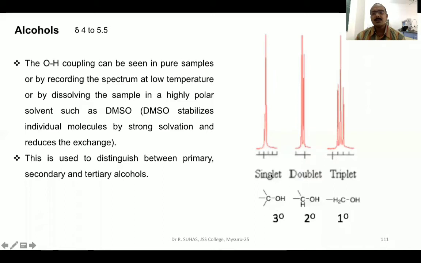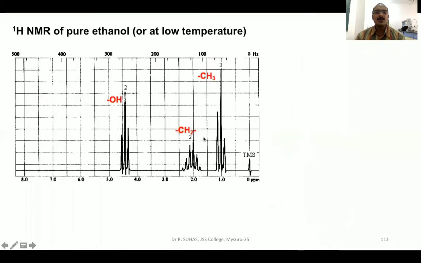That means if you observe a triplet for the OH peak, it should be a primary alcohol. If you observe a doublet for the OH peak, it should be a secondary alcohol. If you observe only one singlet for the OH, then it must be a tertiary alcohol. So 1H NMR is greatly helpful for distinguishing primary, secondary and tertiary alcohols.